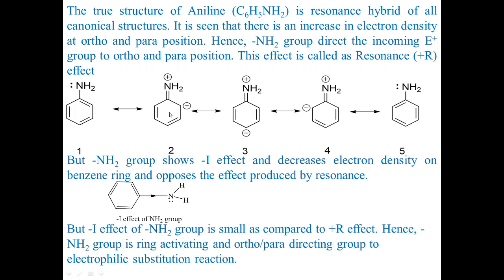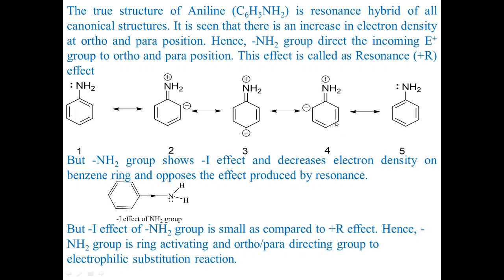Now this bond is going to shift here and form a bond. This bond is forming a lone pair. Again this lone pair is forming a bond here, and this bond is going to shift as the lone pair. So in all these structures, if we look carefully, what will we see? We will see that the electron density increases at the ortho position. In the third structure, electron density increases on the para position.